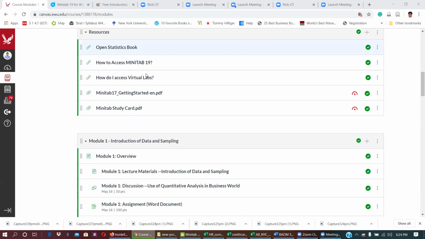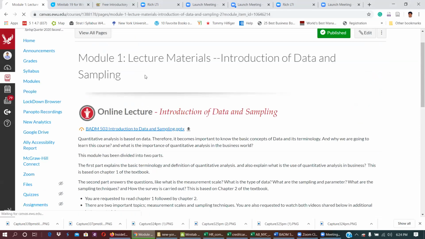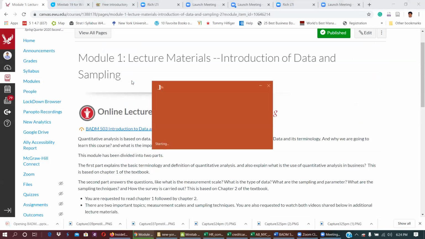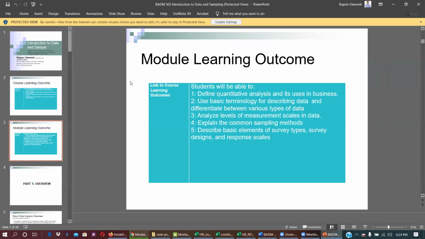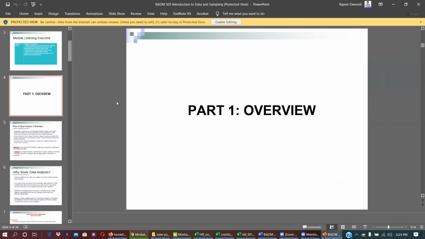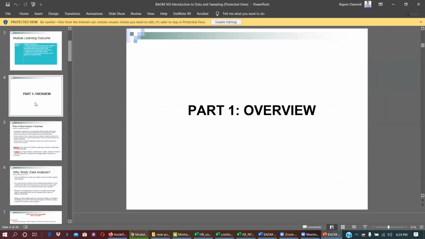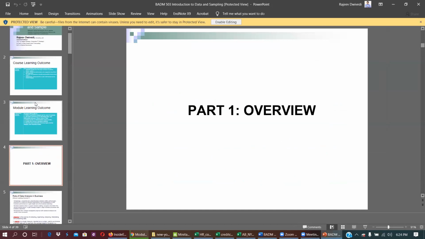The very first part, let me start with. A couple of concepts are very important here. Chapter 1 is about why we study statistics and what statistics is.